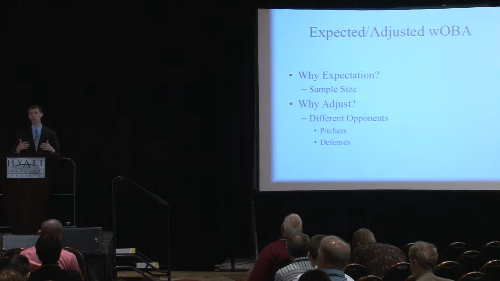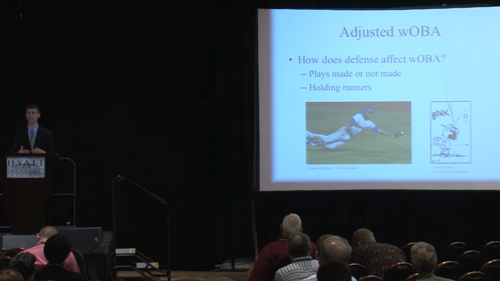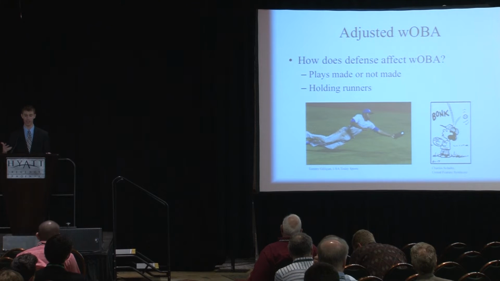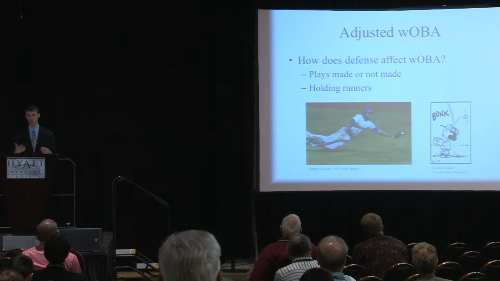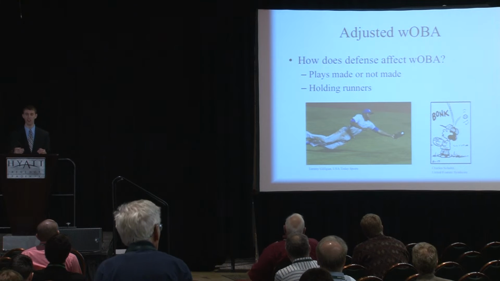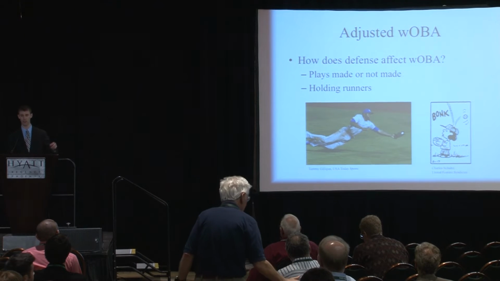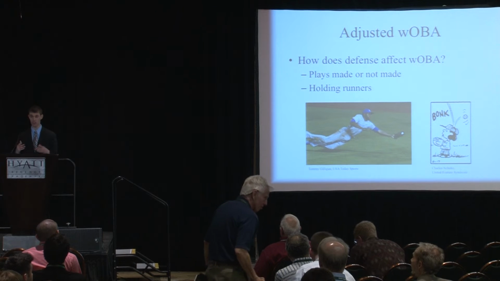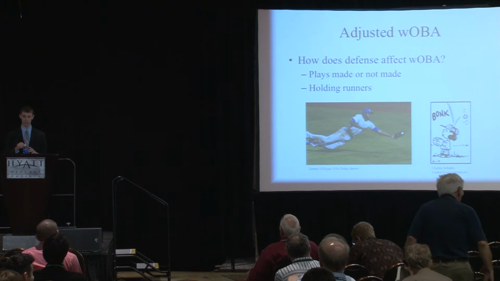So then the question becomes, how does defense wind up affecting wOBA? Well, there's the obvious way that defense affects wOBA, and that's through making a play or not making a play. But you don't need to make a great catch like Lorenzo Cain is making there, or play defense like Lucy Van Pelt generally plays to affect wOBA. A lot of times it's something much more subtle. It can be something like the Kansas City Royals outfield running down a ball in the gap, keeping a runner at first, or Yasiel Puig's arm keeping a runner at first. So we have to consider these when we're modeling the expectation.